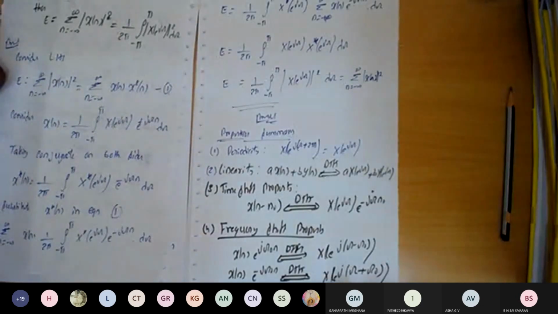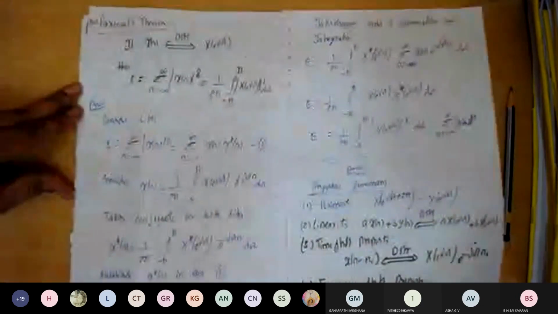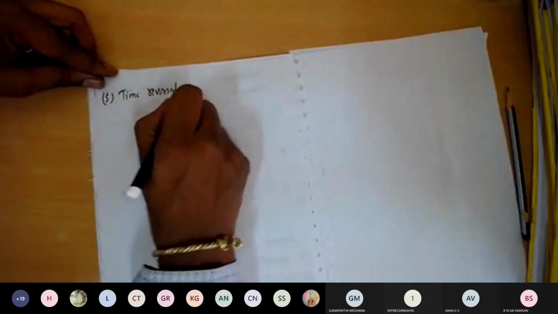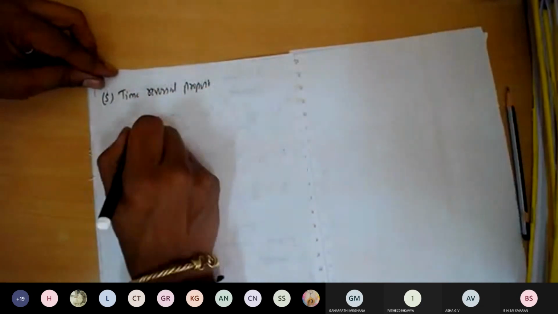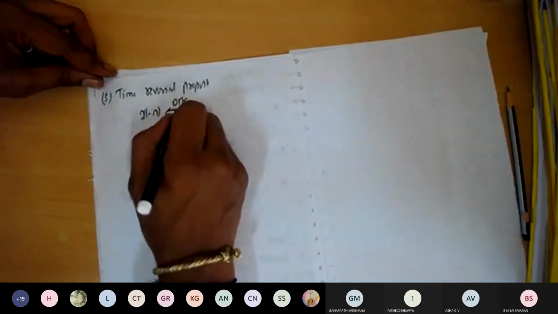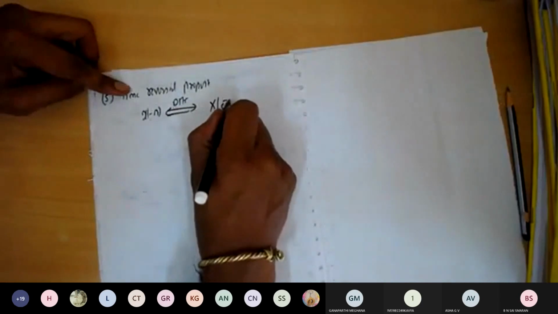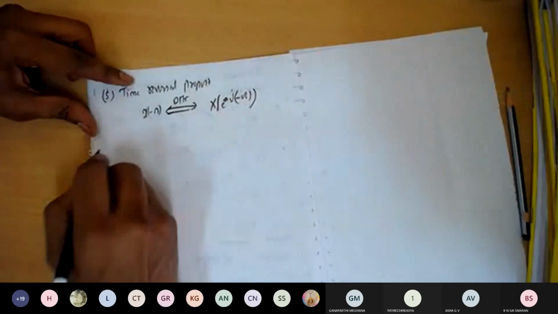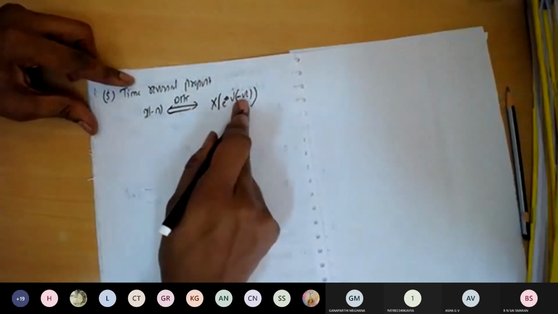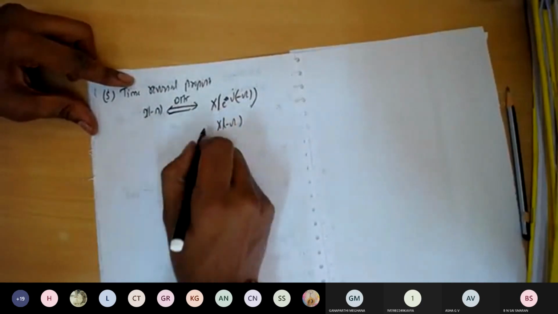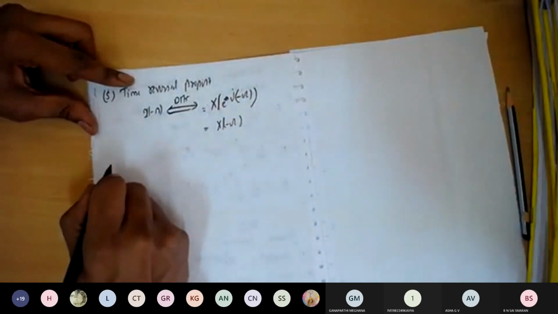Afterwards, we have seen the time reversal property. The property number 5 is called the time reversal property. That is x of minus n. If we take the DTFT, it becomes X of e to the power of minus j omega. So we can write it as X of minus omega, or else we can also write X of e to the power of minus j omega. Both are the same, but different notations we are going to use.